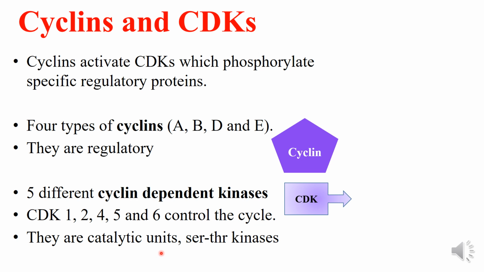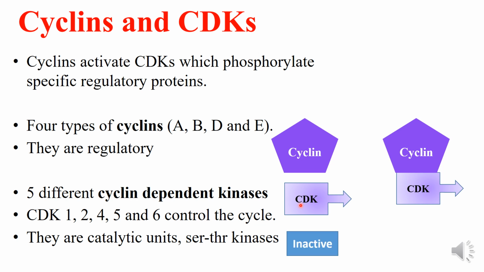So the cyclins and cyclin-dependent kinases may occur freely, independent of each other, unbound to each other, or they may be bound to each other. When they are in the unbound condition, that is the cyclin and CDK are separate, then it is an inactive stage, and when they are in the bound state, then they are in the active state.